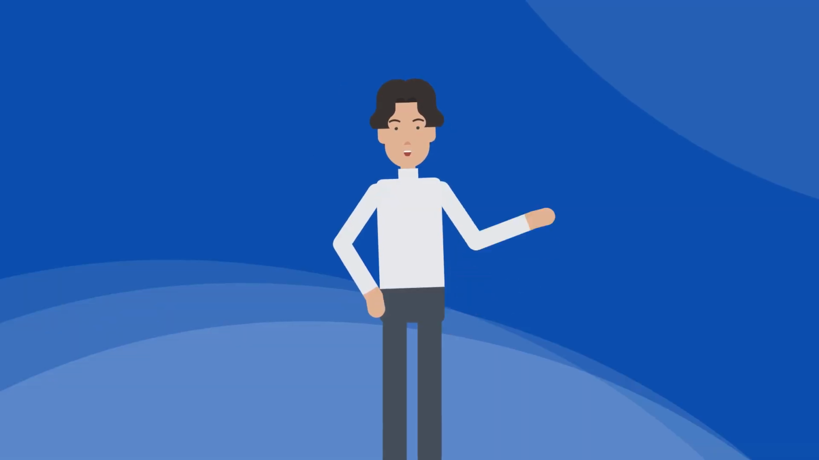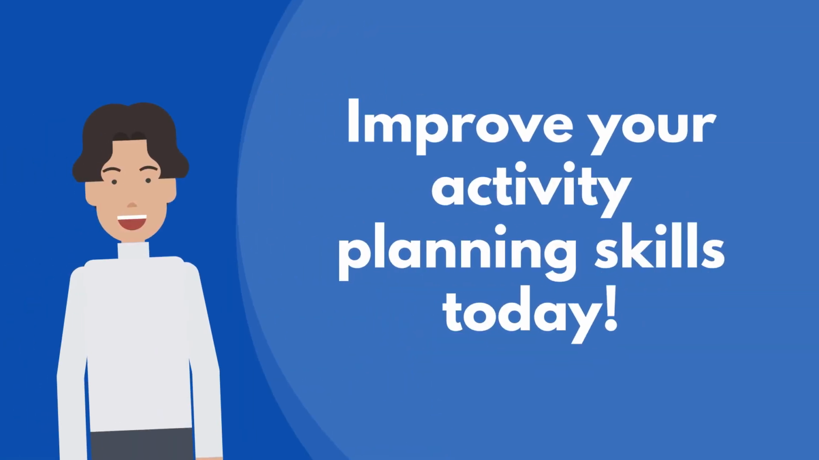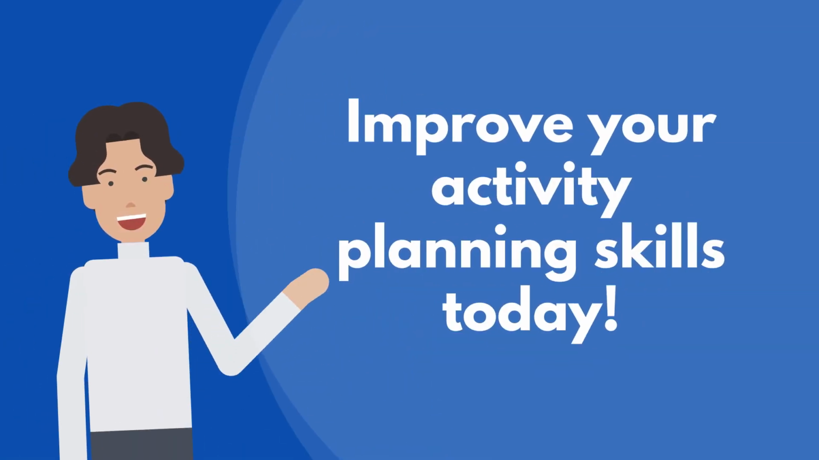Activity planning is essential for successful software project management. Remember to prioritize tasks, break down large tasks, communicate effectively, and monitor progress regularly.